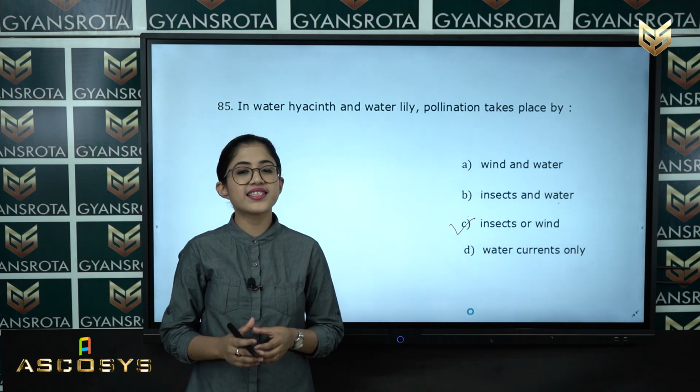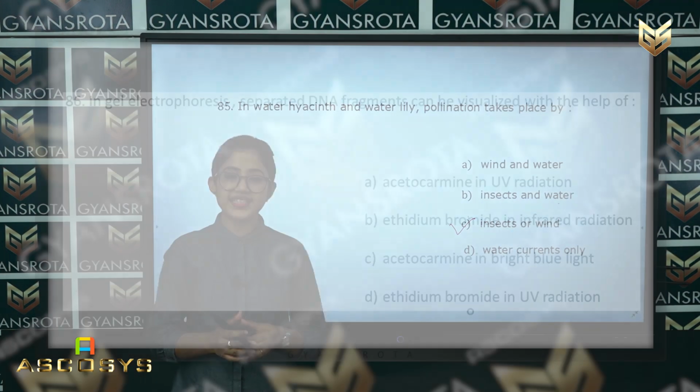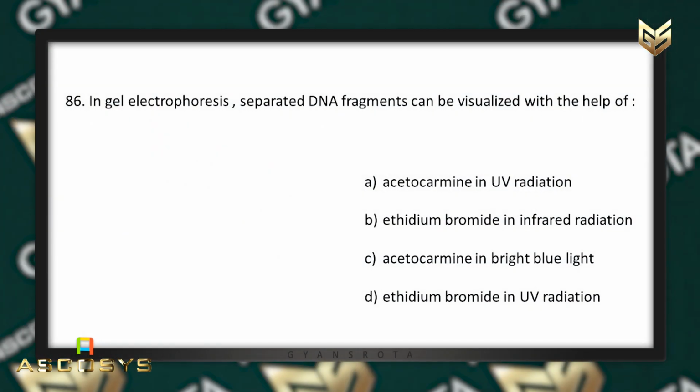Now, let us see the next question, question number 86. In gel electrophoresis, separated DNA fragments can be visualized with the help of option A, acetocarmine in UV radiation, option B, ethidium bromide in infrared radiation, option C, acetocarmine in bright blue light, and option D, ethidium bromide in UV radiation.